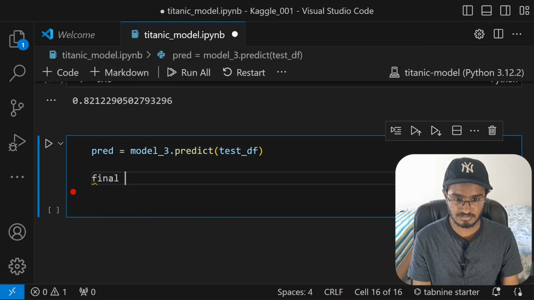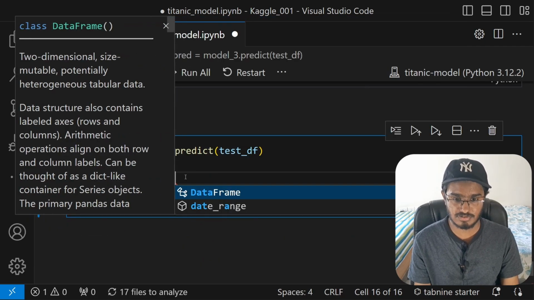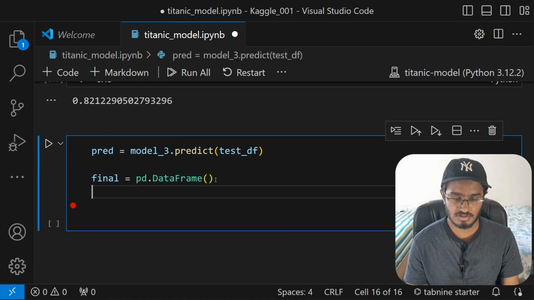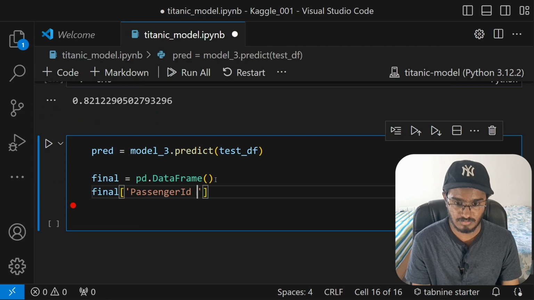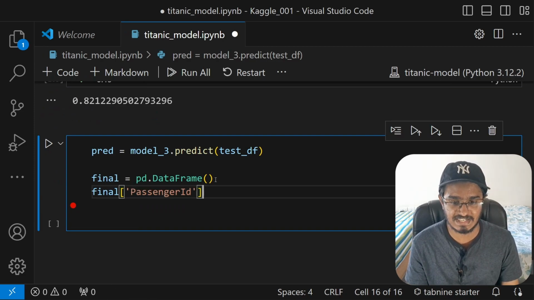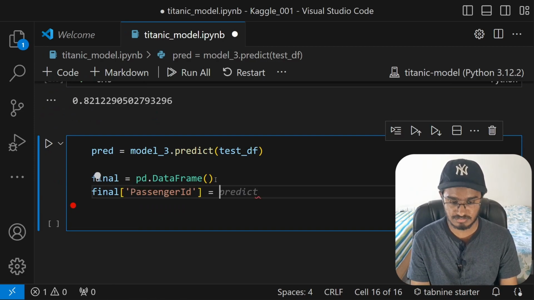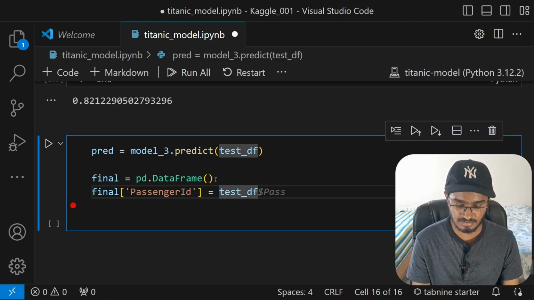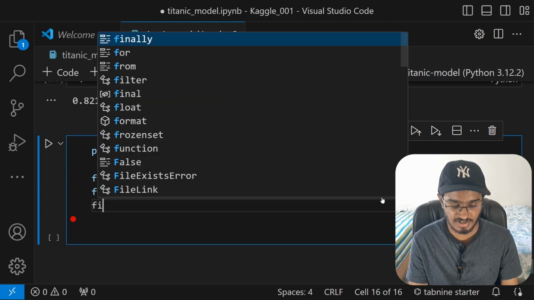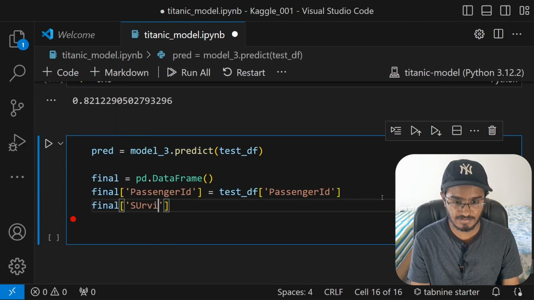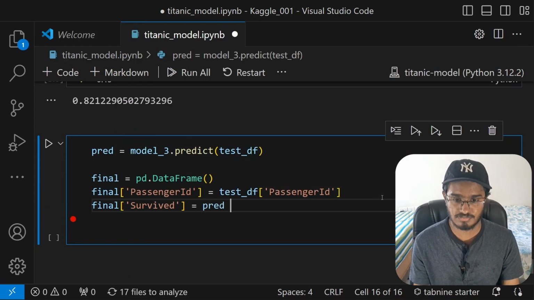And then let me just give it a name. Final will be pd.DataFrame. So create a blank data frame. All right, so inside of this final, we'll first have PassengerId, which will be extracted from the testing data, equal to test df of PassengerId. All right, now we have our passenger ID, and then final of the Survived column will be our prediction, just like that.